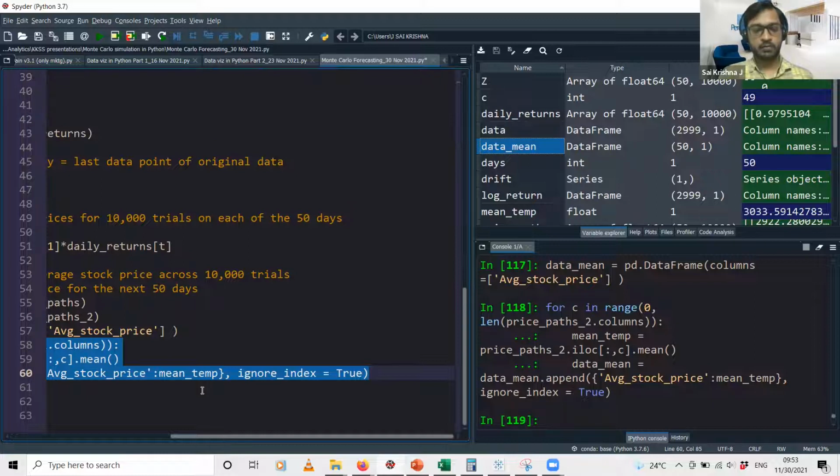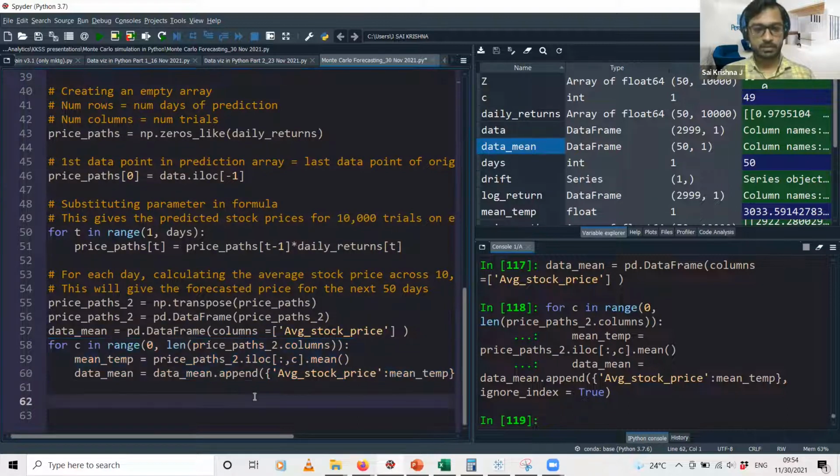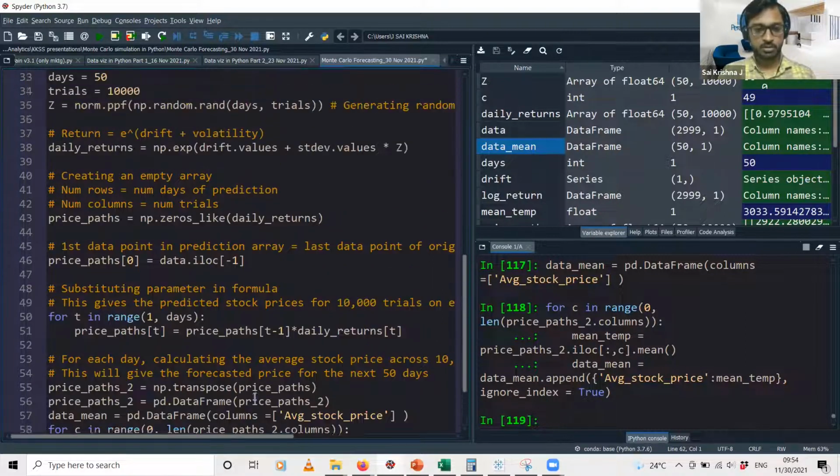Then you can see for which of those 10,000 iterations the value is the closest to the training data. You can determine the closest using RMSE or some other metric, and then take that particular iteration which gives you the highest accuracy. Here, just to keep things simple, I have taken the average of the 10,000 iterations and made the forecast. So this is how you calculate the forecast stock price using the Monte Carlo simulation method.